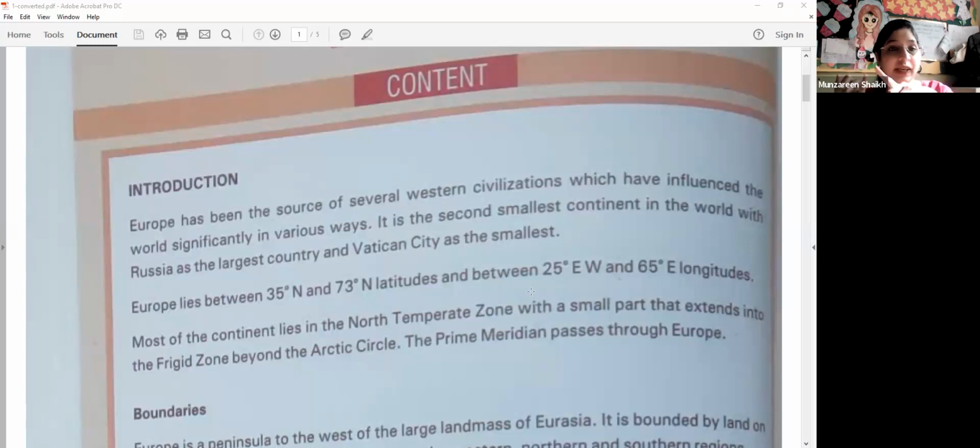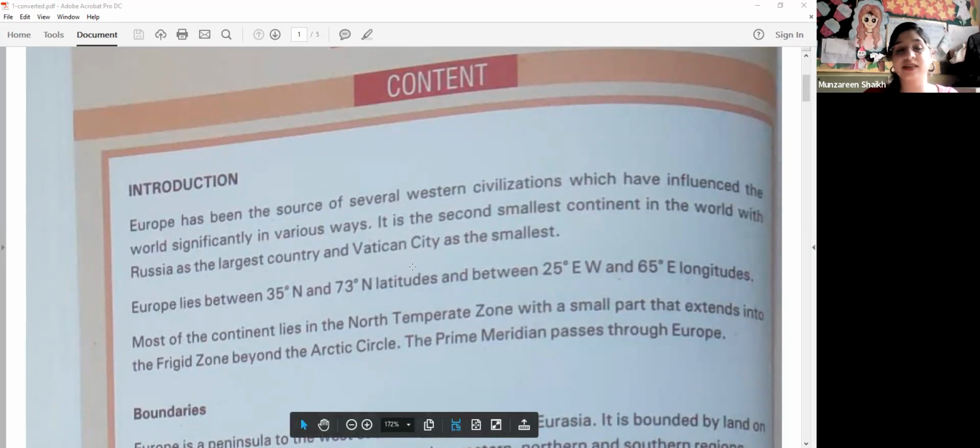Europe is basically responsible for various Western civilizations. Europe is the second smallest continent in the world, with Russia as the largest country and Vatican City as the smallest.